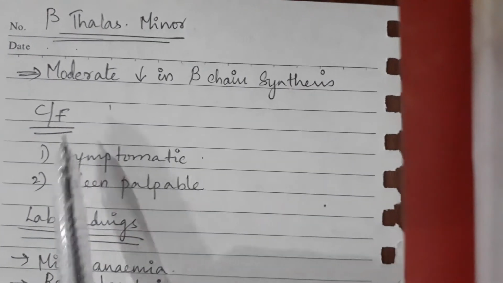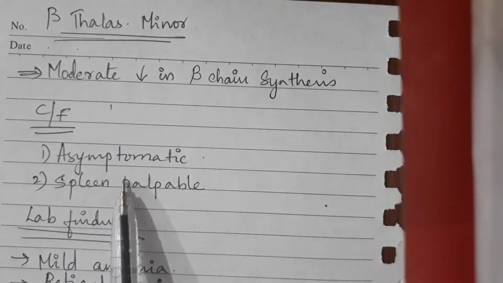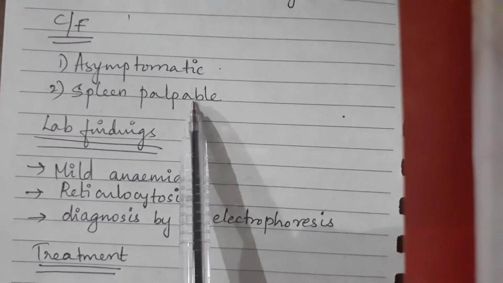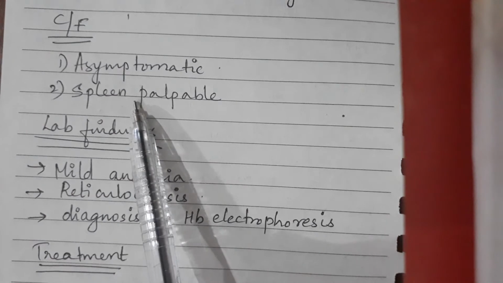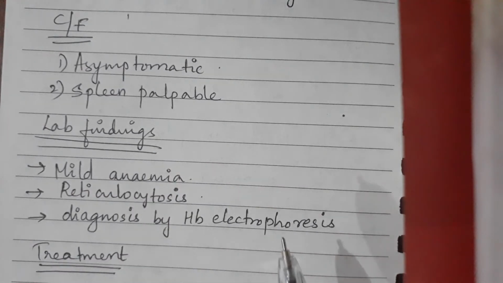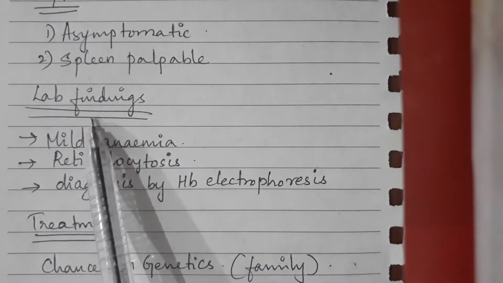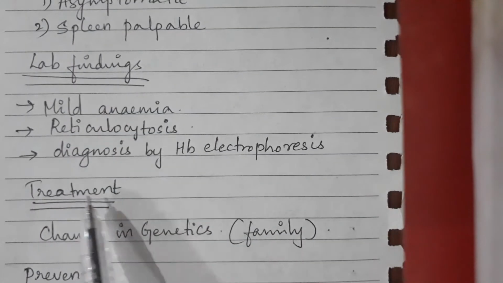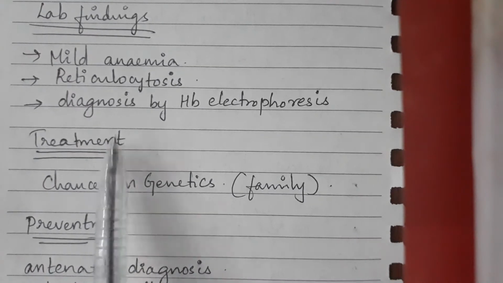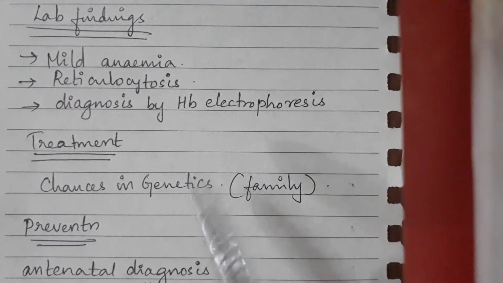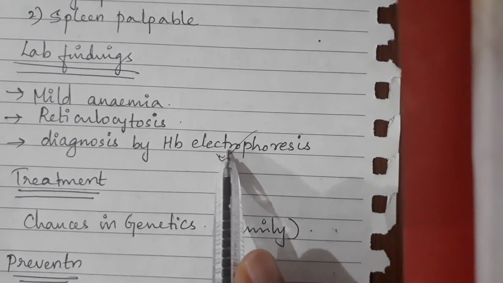There will be a moderate reduction in beta gene synthesis. Clinical features: beta thalassemia minor is asymptomatic. That means there will normally be no symptoms seen, but the spleen will be palpable at times. Lab findings. Why is everything related to spleen? Because in hematology, red cells are related to the spleen. All the red cell functions, synthesis, everything comes under spleen. Lab findings: there will be mild anemia and reticulocytosis. Diagnosis is confirmed by hemoglobin electrophoresis. Must include this, it is again a value-giving point.